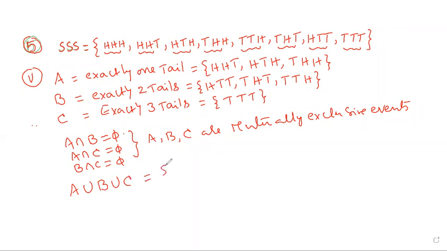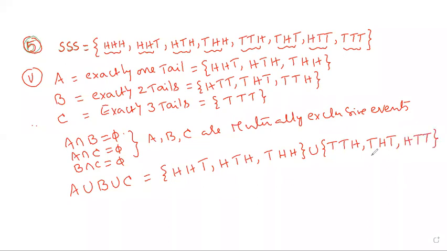The A set is HHT, THH, HTH, one tail only, that is the A event. Union B event is the one head only: TTH, next THT, next HTT, one head only.